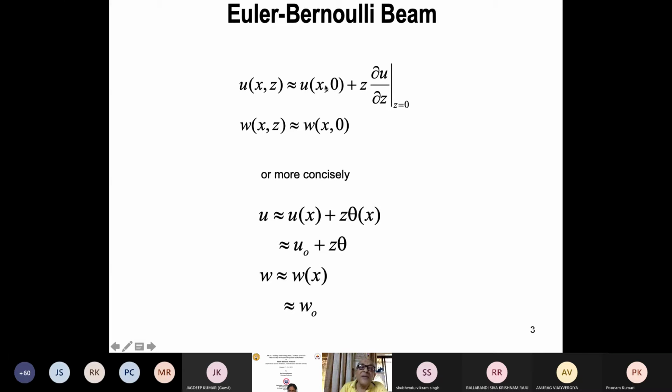So I can assume, and then here you see on the left hand side you have 2 dimensions. On the right hand side you have only 1 dimension. Z has come out by this. And w, we assume at any point P, because in z direction also we are assuming that at any point P the displacement